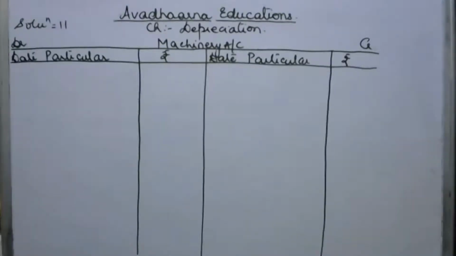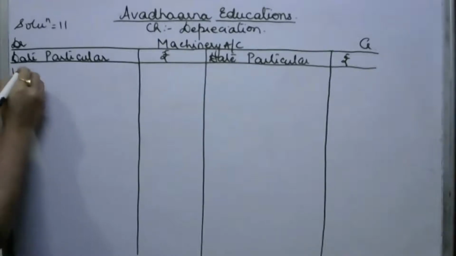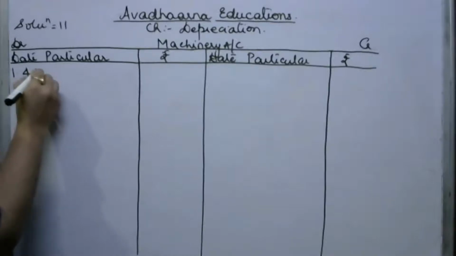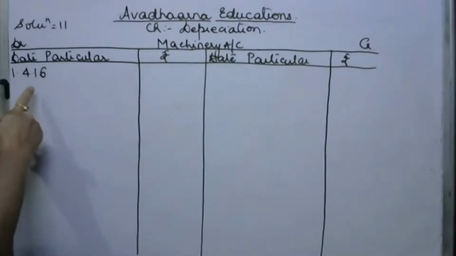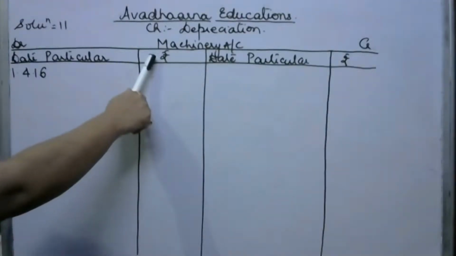Let's now prepare the machinery account, which is the third part of the solution. This machinery was purchased on 1st April 2016. Whenever we purchase machinery, the entry we pass in our books of account is machinery account debited to bank account.